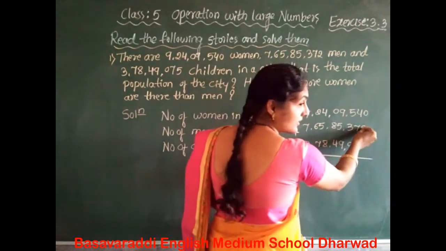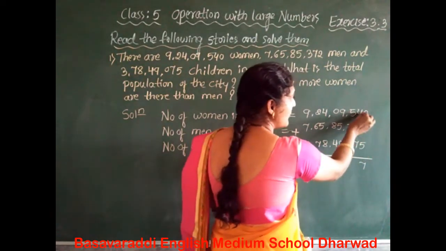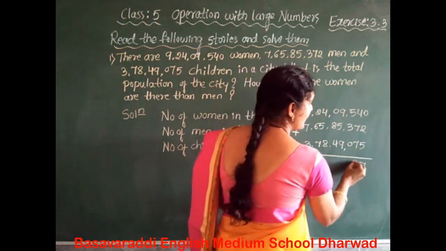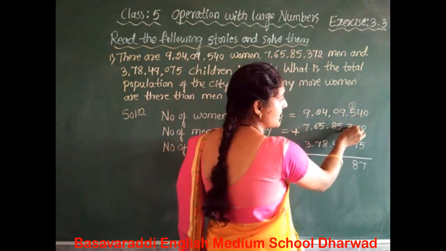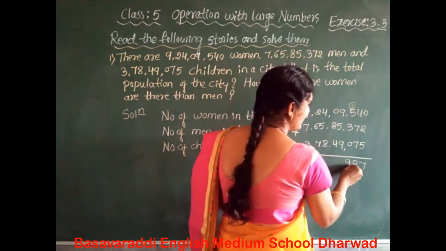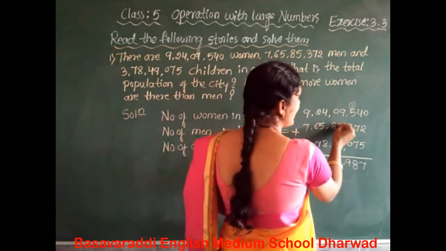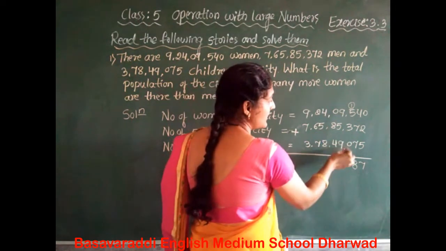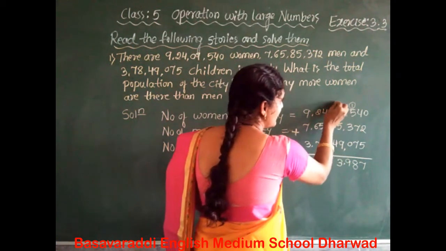Zero plus 2 is 2. 2 plus 5 is 7. 4 plus 7 is 11. 11 plus 7 is 18. So 1 carry over to the 100 place. 1 plus 5 is 6. 6 plus 3 is 9. 9 plus 0 is 9. Then go to the 100 place column. 9 plus 5 is 14. 14 plus 9 is 23. 2 carry over to the